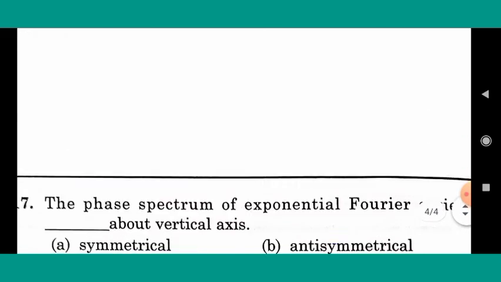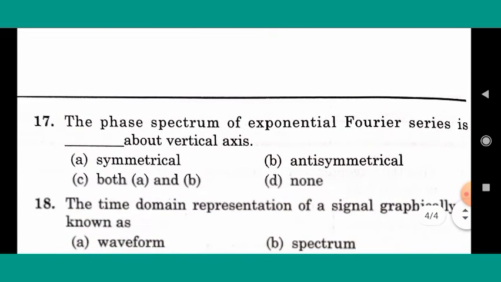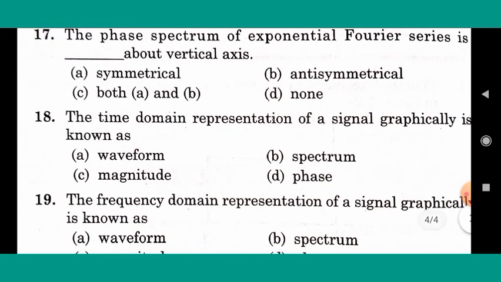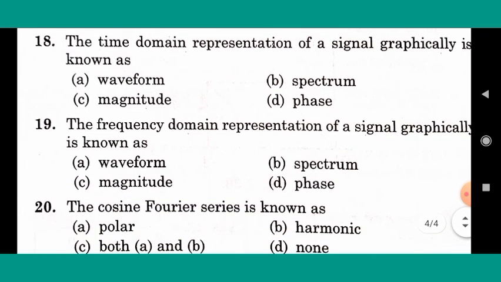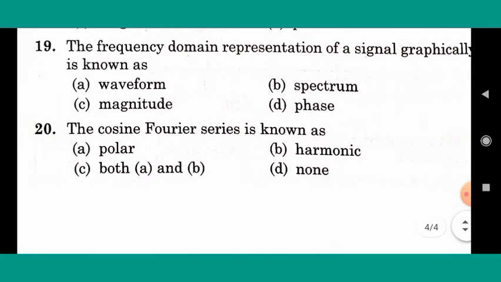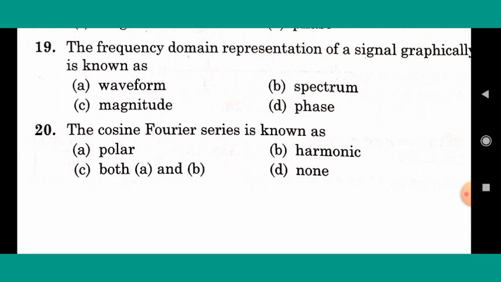Next, the phase spectrum of exponential Fourier series is blank about the vertical axis. Right answer is B, antisymmetrical. Next, the time domain representation of a signal graphically is known as? Right answer is A, waveform. Next, the frequency domain representation of a signal graphically is known as? Right answer is B, spectrum. Next, the cosine Fourier series is known as? Right answer is C, both A and B, polar and harmonic.